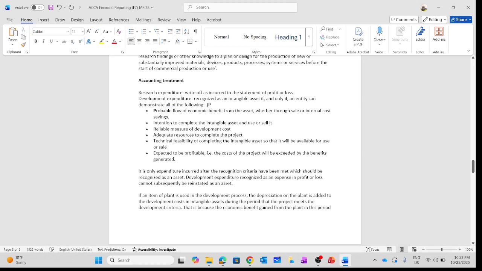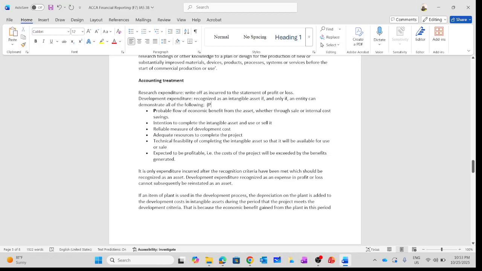The second condition is the intention to complete the intangible asset. Management should have the intention to complete. When you're talking about intention, the management needs to have several meetings relating to the completion, related to the progress of the development phase of the project. So we need to see the minutes of the meeting, and we need to see a memo that will justify that management intends to complete this particular development project. So that is the I.